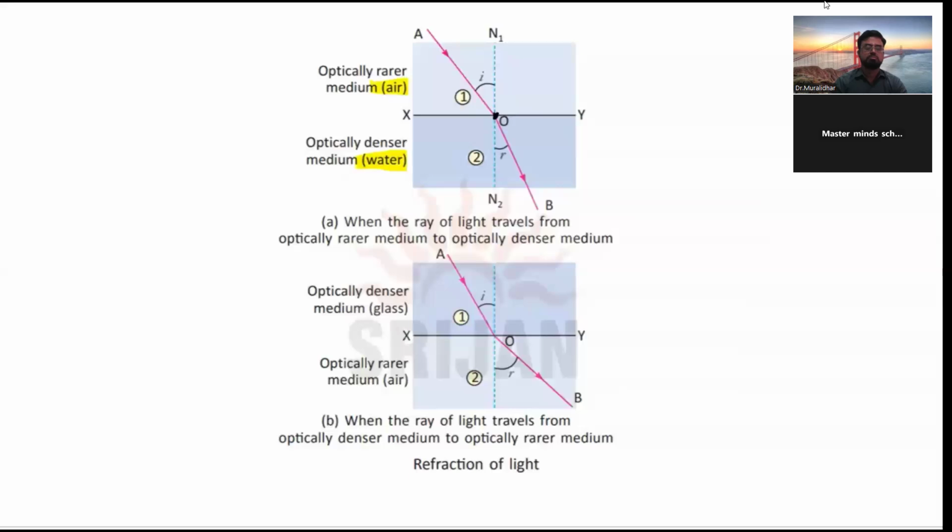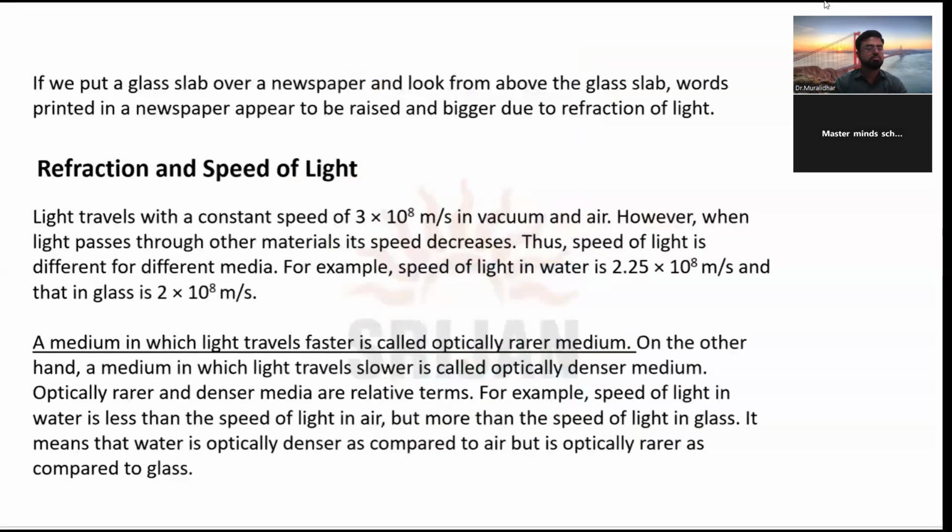But what happens when a light travels from optically denser to rarer? Glass is denser than air. So here the light ray is traveling in the glass, and when it enters the rarer medium, it will move basically away from the normal. So this should be the actual path, but it is moving at this side, which is actually away from the normal. So this is our refraction of light.